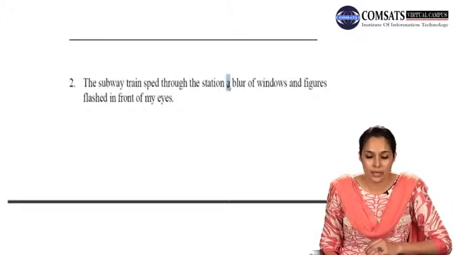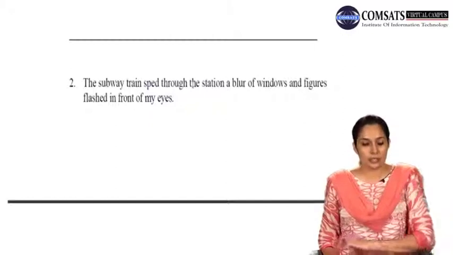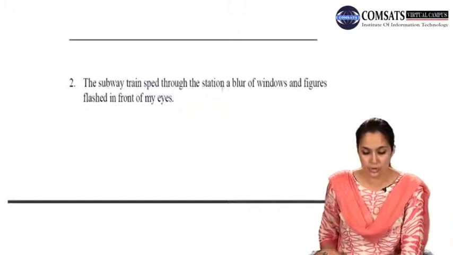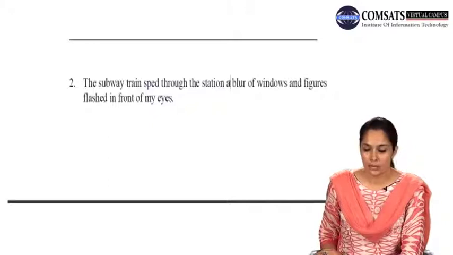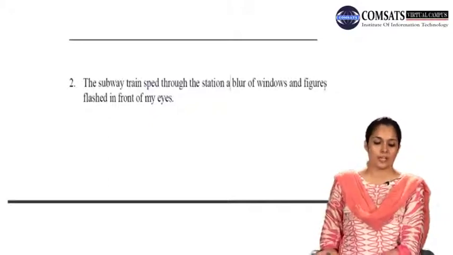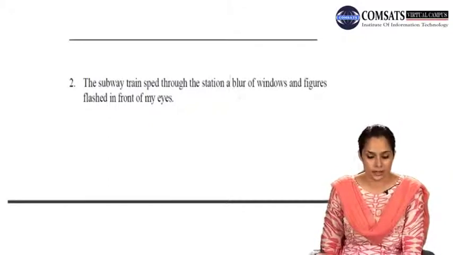So A would be capital and your next sentence would be starting off from here. The subway train sped through the station, full stop, and A would be capital. A blur of windows and figures flashed in front of my eyes. This would be the second thought.